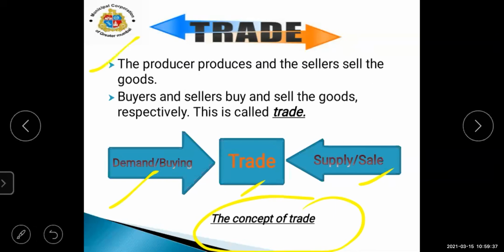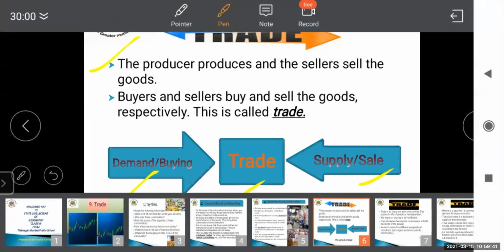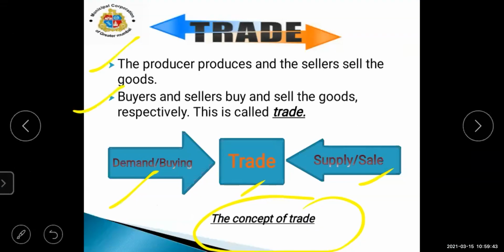See, the producer produces and the seller sells the goods. Buyers and sellers buy and sell the goods respectively. This is called trade. So when we are writing the meaning, definition, or concept, there are two words you have to keep in your mind: buyers and sellers. Buyers buy the product and sellers sell the goods or product. This is called trade.